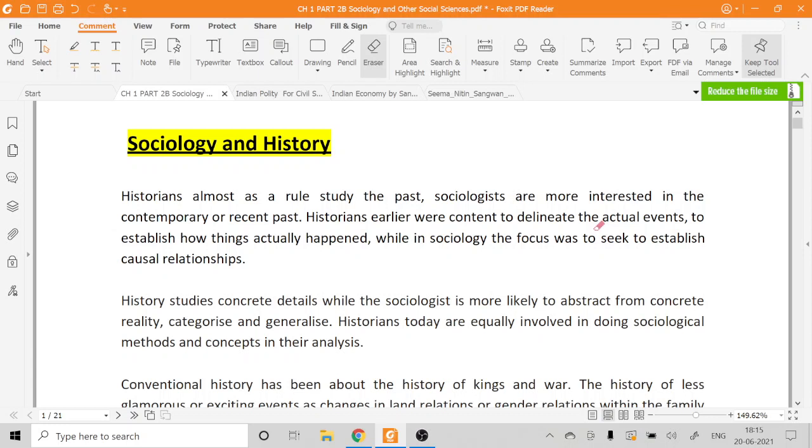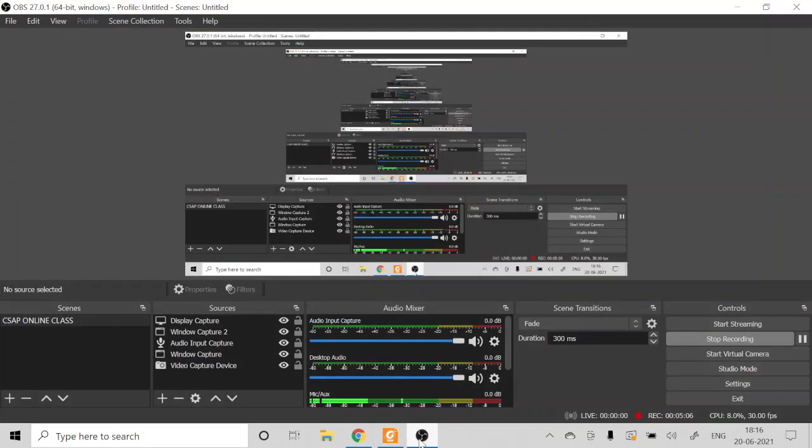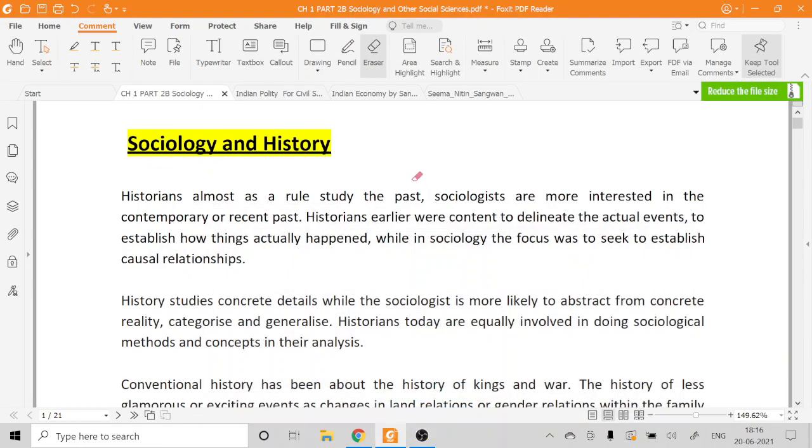So now the third part of the scope of sociology is about how sociology is related to different subjects or social sciences. With the help of comparison of sociology with other subjects, we'll also try to understand the scope of the subject, that is sociology. So the first subject that we have picked up is sociology and history.